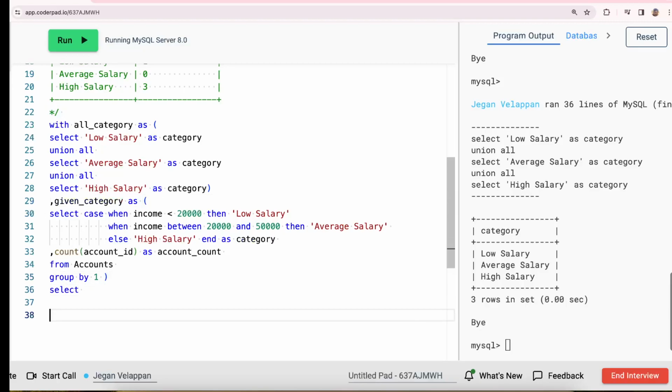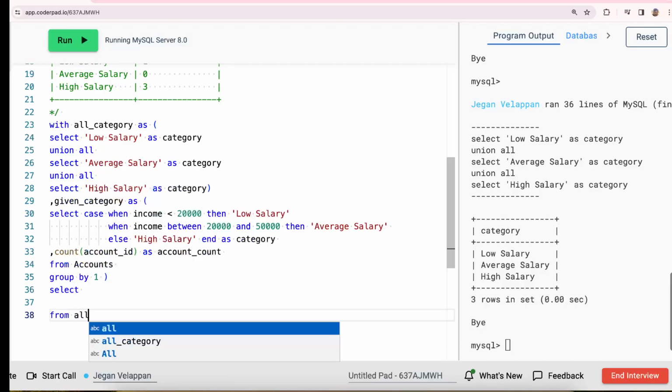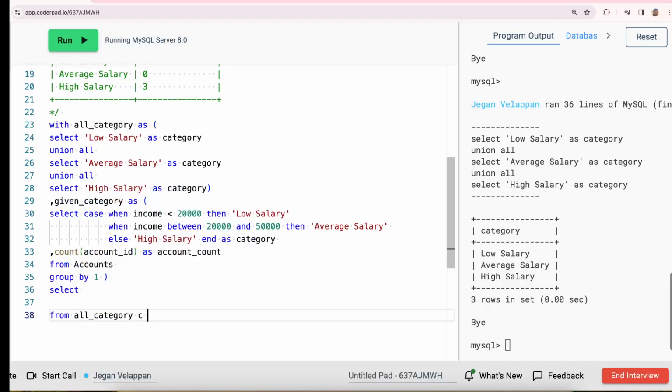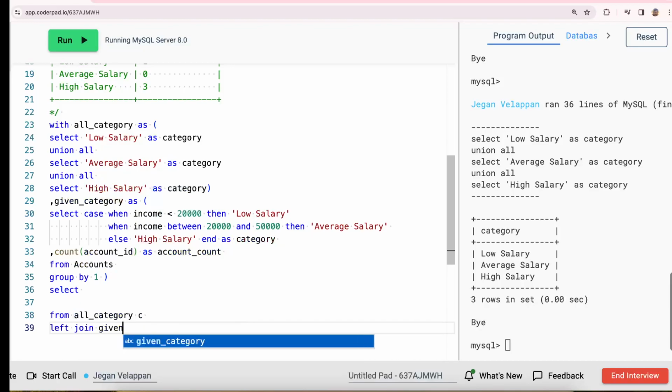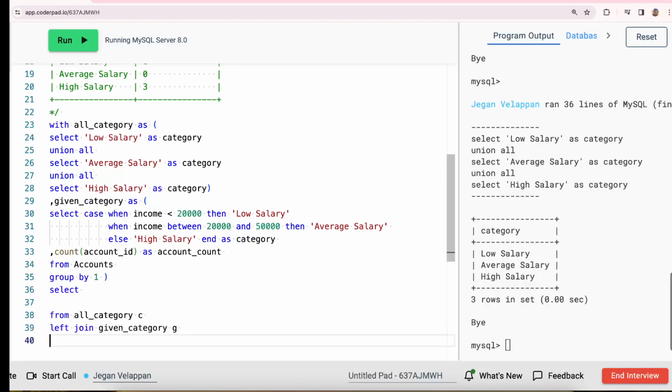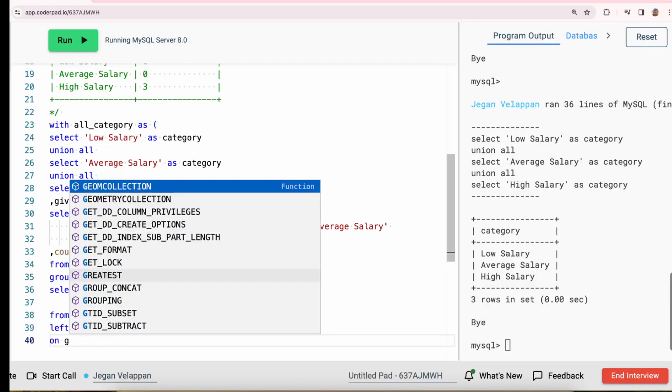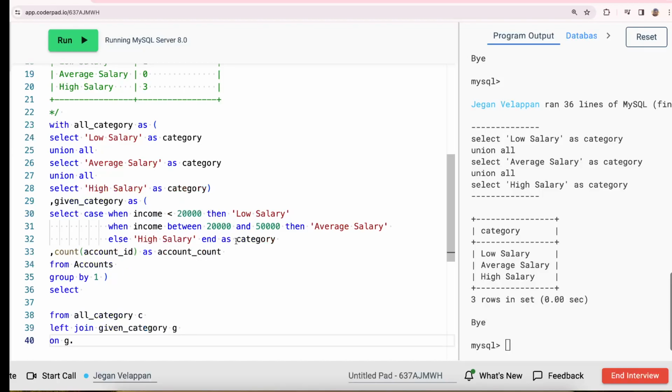Now I'm going to combine the all categories C left join with the given category as G on G dot category equal to C dot category. So what will happen?